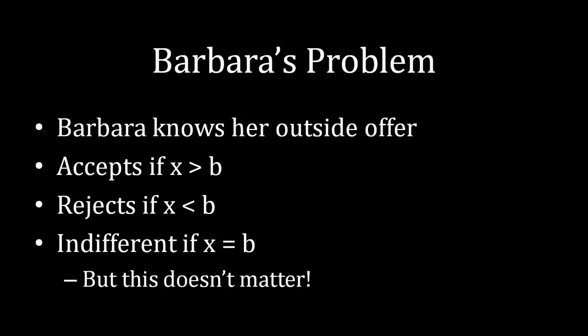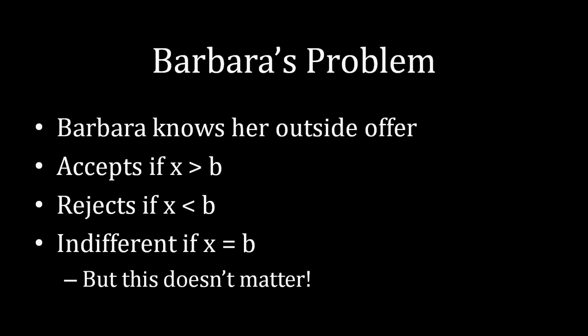So the probability of actually hitting any one particular value is equal to 0, which means it doesn't even impact Albert's utility as he's trying to calculate whether one offer is better than another offer. So as a result, we don't really have to even explicitly state what's going to happen in this case where Barbara is indifferent, because the probability of actually encountering the situation in real life is equal to 0.